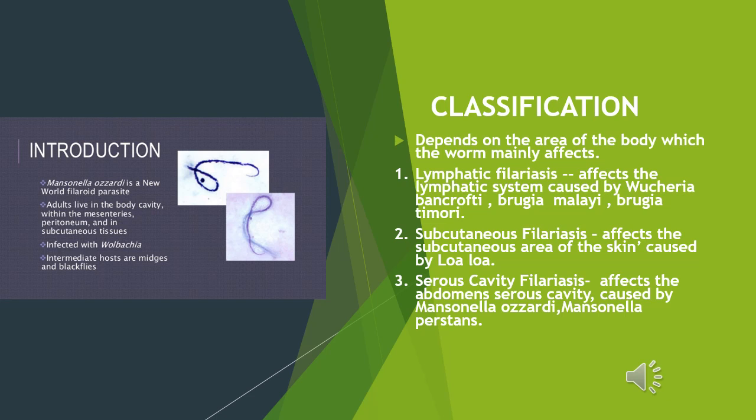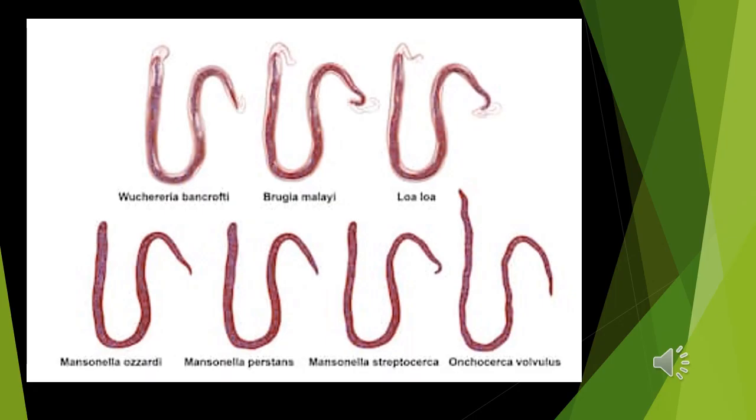The third is the serous cavity filariasis. It affects the abdomen serous cavity. It is caused by Mansonella ozzardi and Mansonella perstans. Various filarial nematodes are shown. Once the question has been asked, describe various microfilaria with diagram. So just study this with figure and just note down 1-2 differences from the book and study it accordingly.